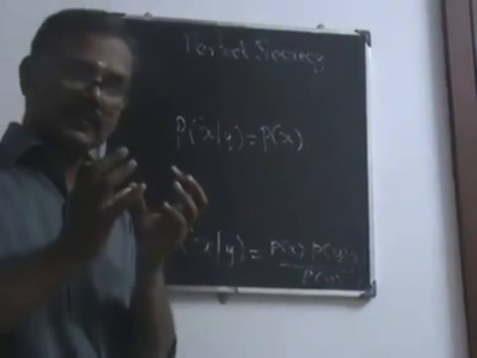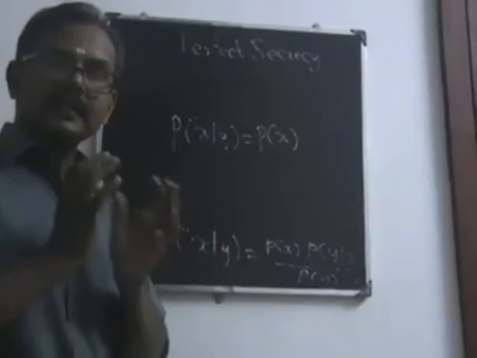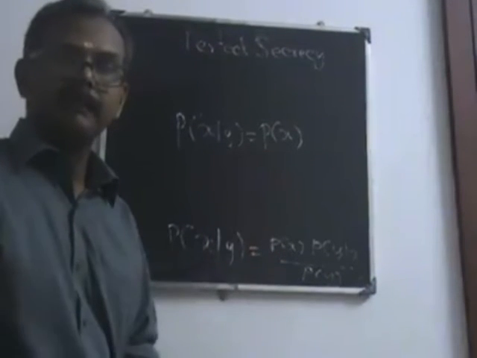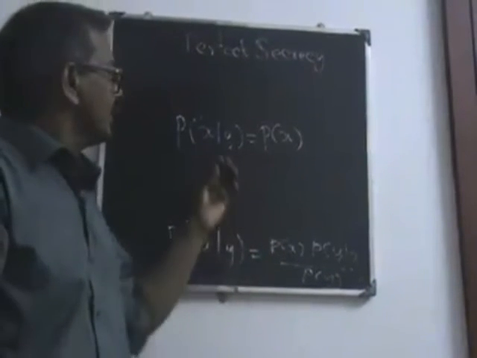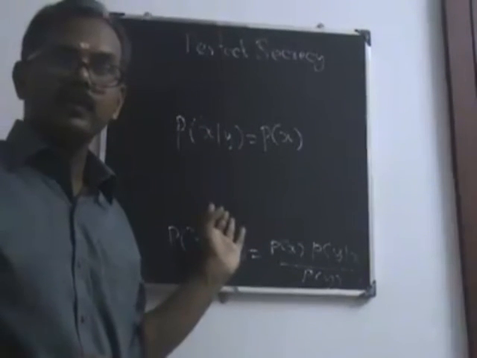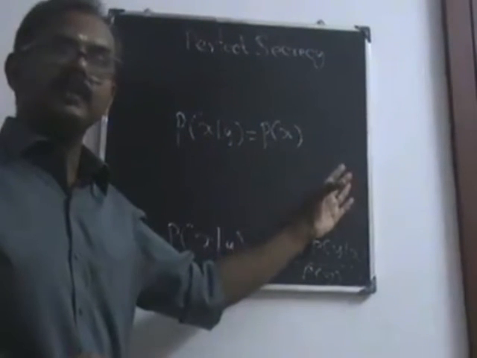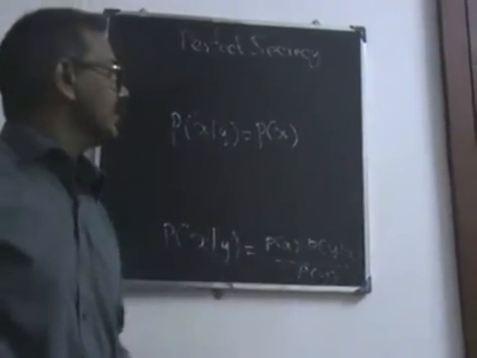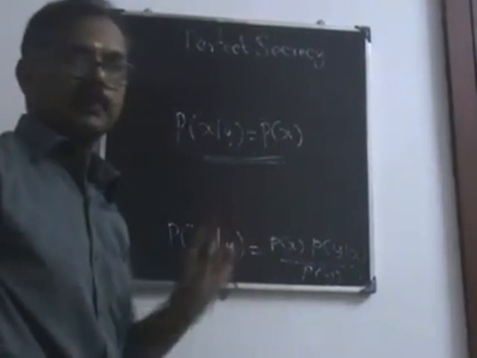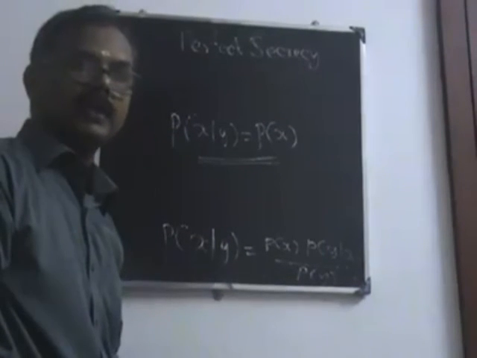So whether you know the ciphertext or not, the difficulty of getting the plain text is the same. Therefore, by knowing the ciphertext, the attacker is not going to get the plain text; it is similar to not knowing the ciphertext. So any cryptosystem that satisfies this property, we will say that cryptosystem is perfectly secure.